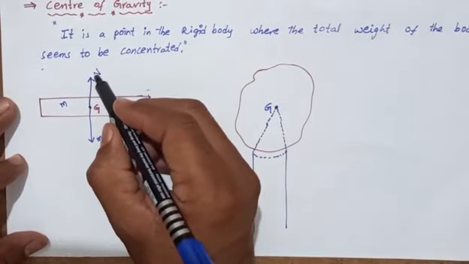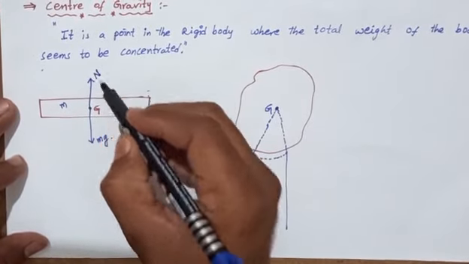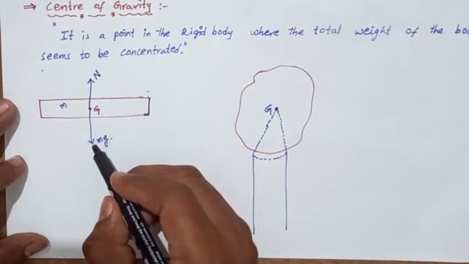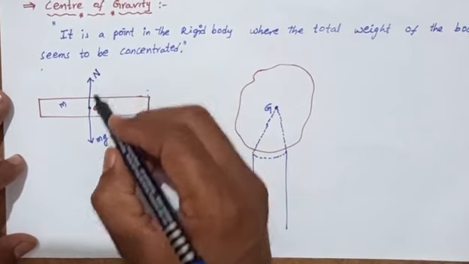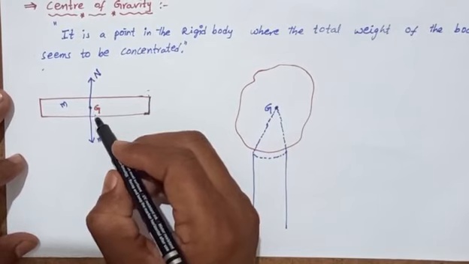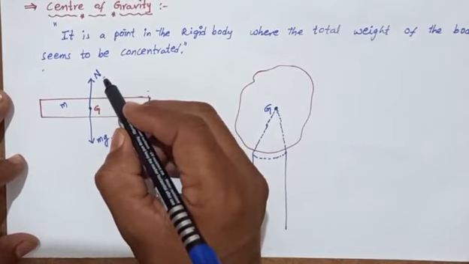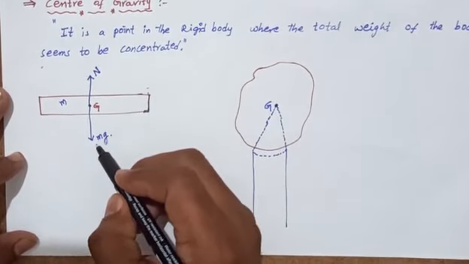The gravitational force acts downwards, and the normal reaction acts upwards. Both are the same in magnitude.